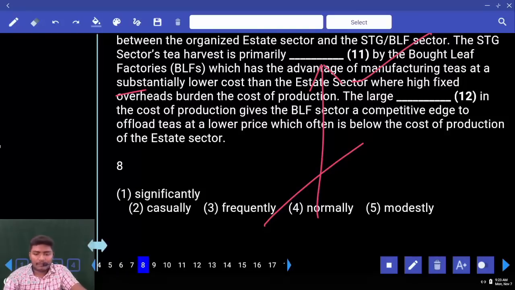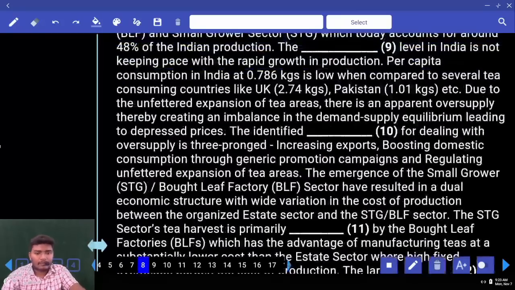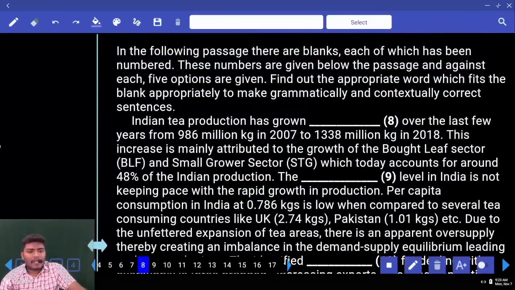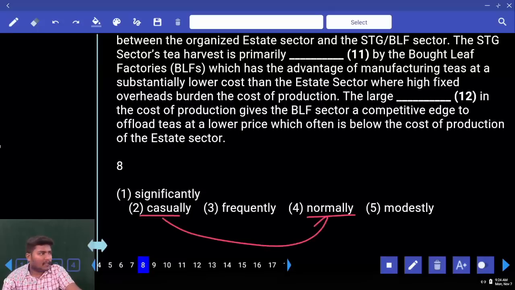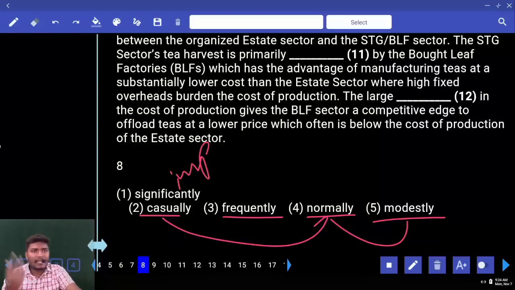Next, move to 8. Look at the first one. Indian tea production has grown dash over the last few years. Look at the options. Significantly, casually, frequently, normally, modestly. Can you tell me the synonyms here? Casually, normally. Both of them are synonyms. Normally and modestly again synonyms. What is there? Frequently. Frequently means again and again, repeatedly. Significantly in the sense very well, like important.